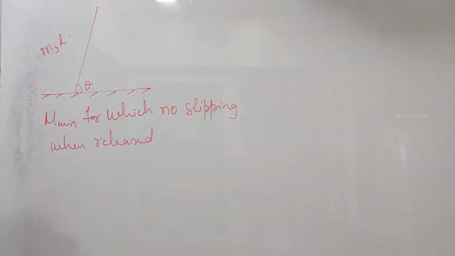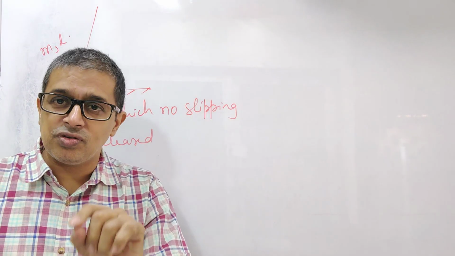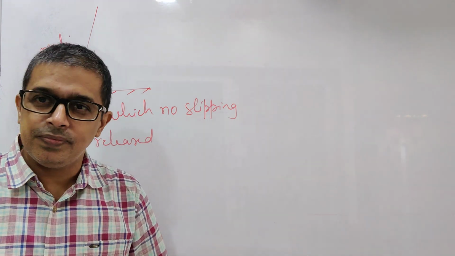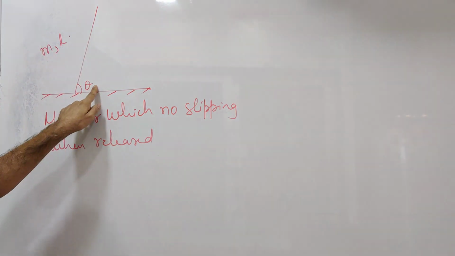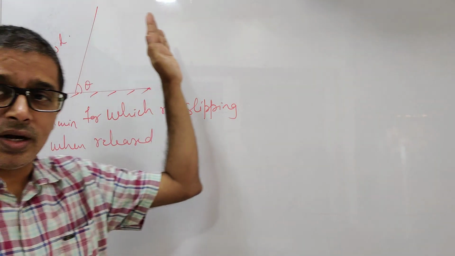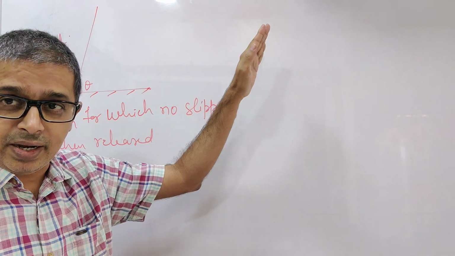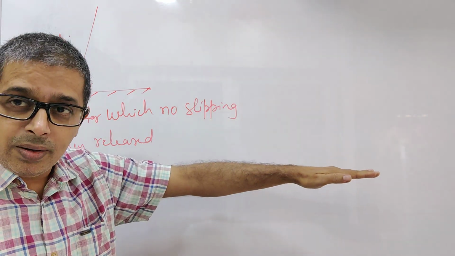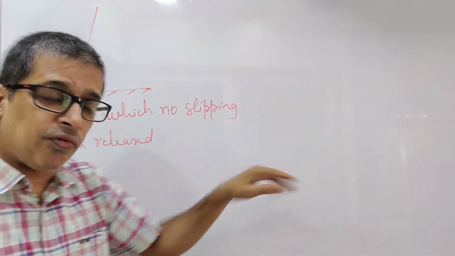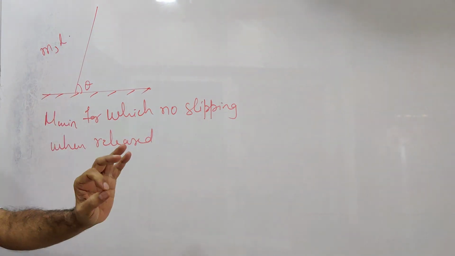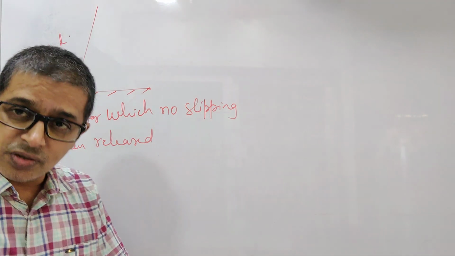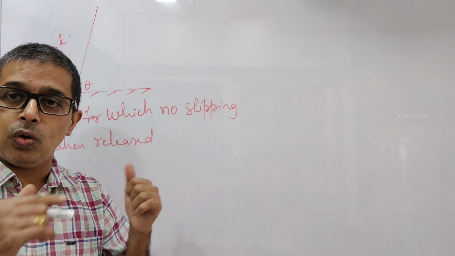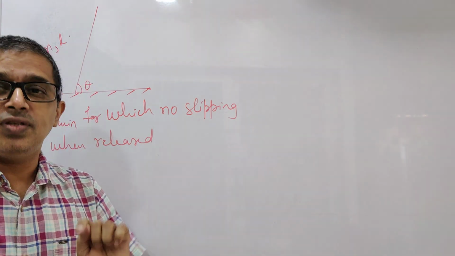I would suggest you students pause the video here and try the problem. M is the mass of the rod, L is the length of the rod, released from an angle theta. It is not released from the vertical position, it is slightly inclined. So I'm damn sure it will fall. But you want it to fall in such a way that this point doesn't slip. Fine with that? Pause the video here, try the problem on your own and then see the solution.